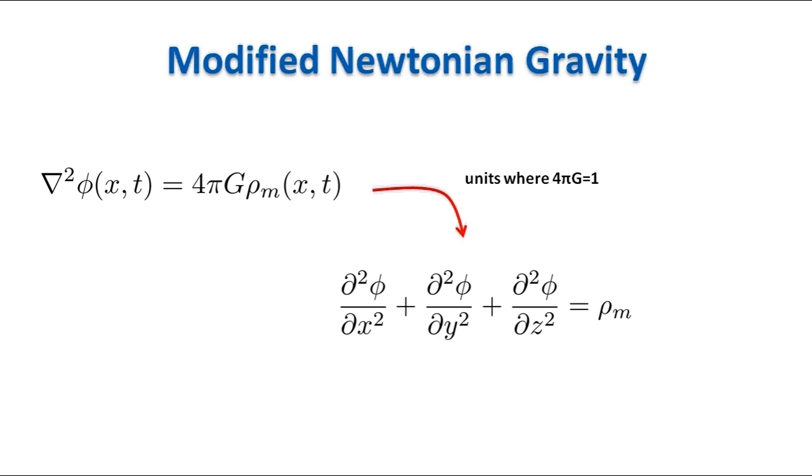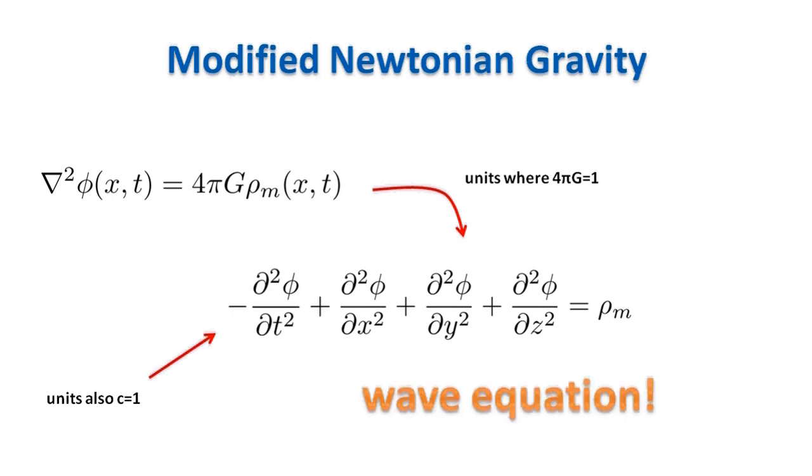Since the Laplacian is made of second derivatives with respect to spatial coordinates, the obvious thing to do is to add a second derivative with respect to time. We get the wave equation. With this equation, perturbations in fields move at the speed of light, and when the velocity of masses goes to zero, the time derivative also goes to zero, and we get back Poisson's equation.